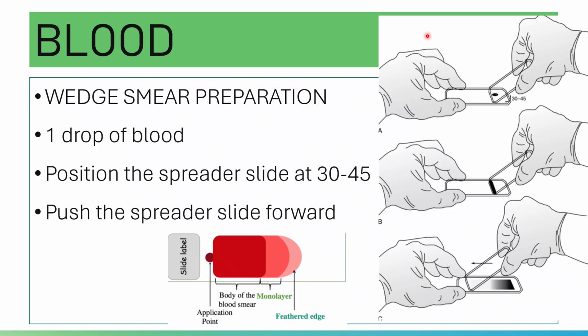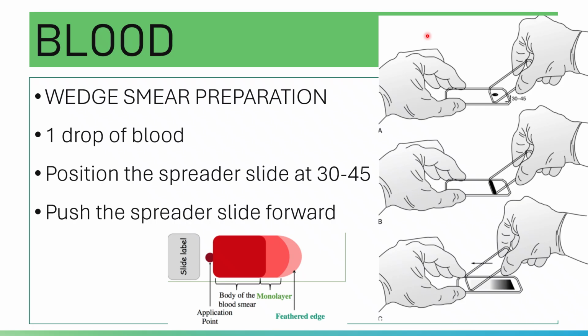This is the preferred smear in the hematology section. What is the use of wedge smear preparation? To evaluate red blood cell, WBC, and platelet morphology, and to perform a differential count for WBC.